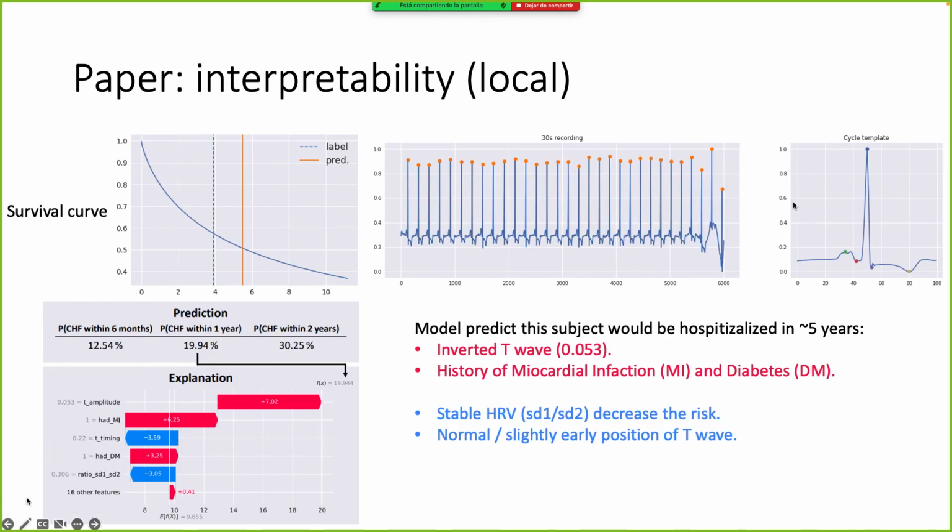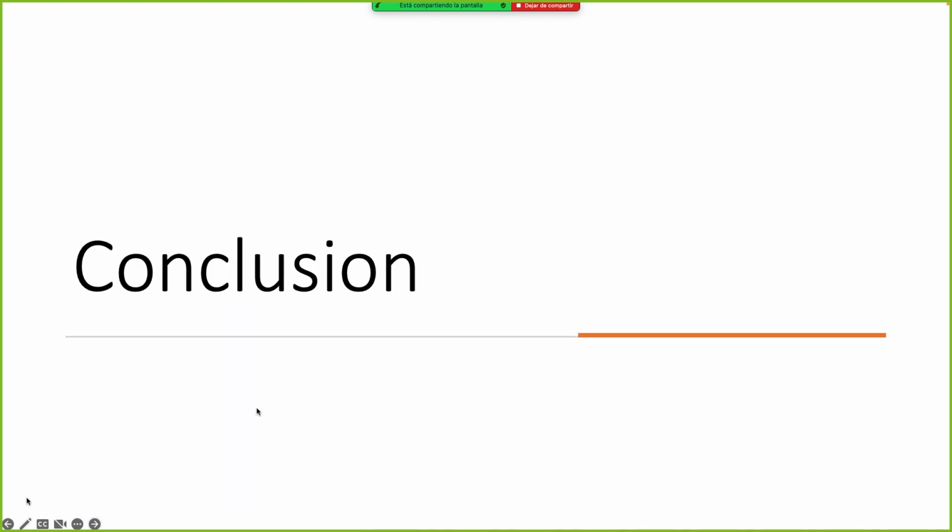Also, we can interpret the model locally. Briefly, I can say we can give the predictions. We can also observe from where we took our features, and then we can give the prediction in terms of probabilities, with the contribution of each of our features.